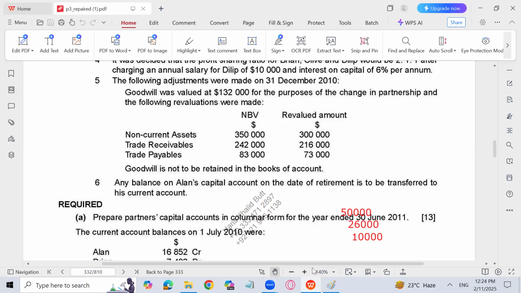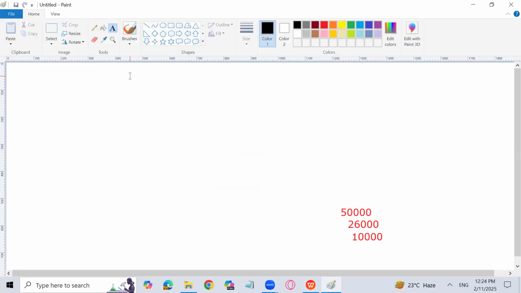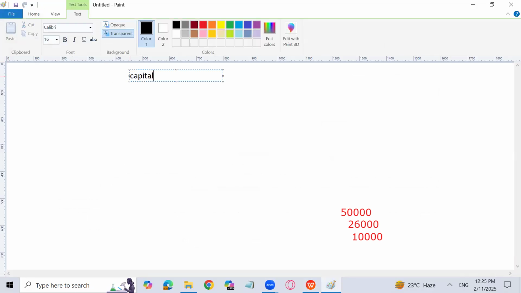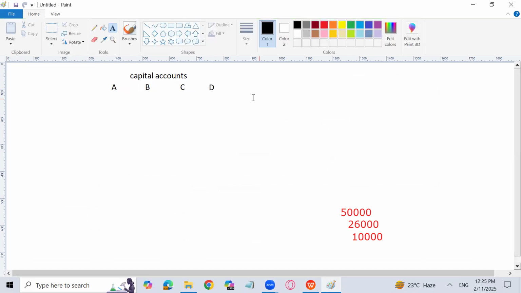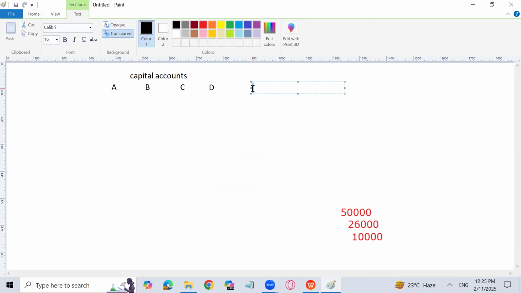So let's prepare the partners' capital accounts. We'll prepare capital accounts for all the partners, that is A, then B, then C, and there is another partner. 4 partners are there, D also. Why? Because I am preparing the partners' capital accounts on the day of 31st December.